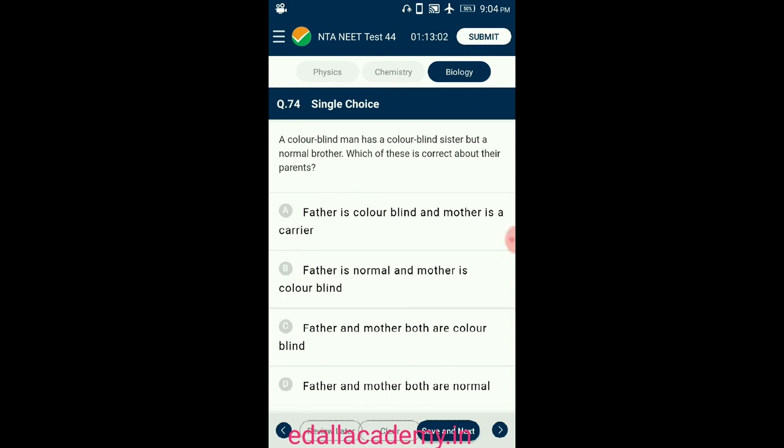Thus, from this information, we can conclude that their father is colorblind and their mother has at least one X chromosome for colorblindness. Also, they have a normal brother. That means their mother has one X chromosome without colorblindness. Hence, the mother is a carrier. So the answer for this question is option A. Father is colorblind and mother is a carrier.